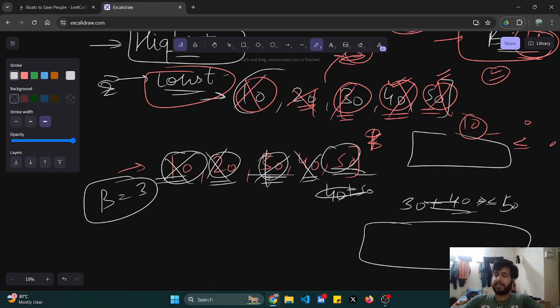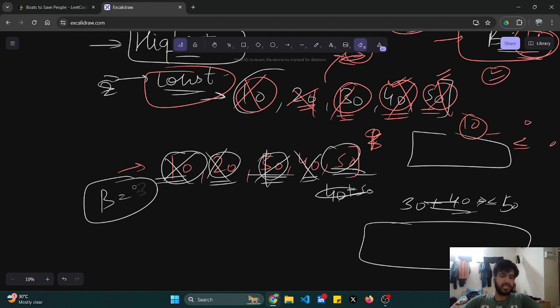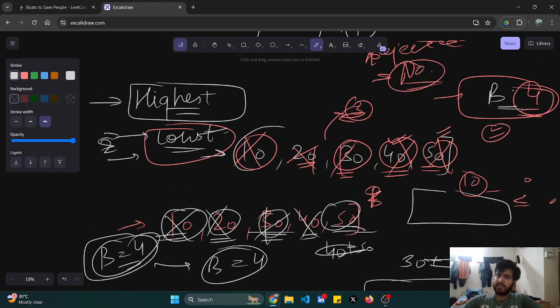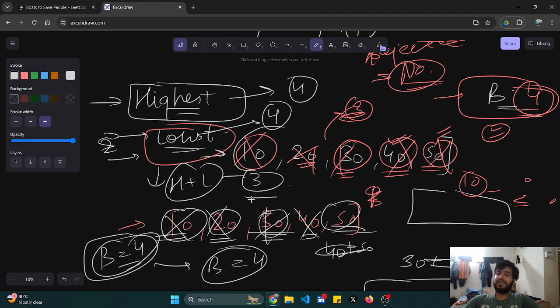Can I pair 50 with anything? No. So the boat number would still increase. So the number of boats required in this case is 4. In this case, the lowest ones would require 4, the highest ones would require 4. What about highest plus lowest? Yes, this requires 3. So what is my optimal solution in this case?